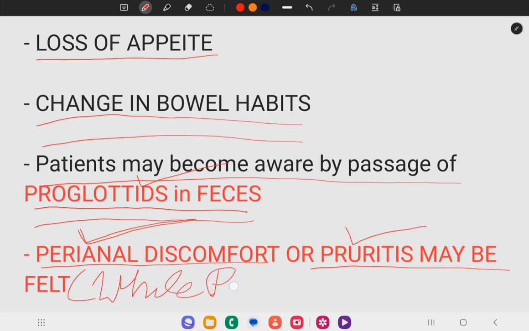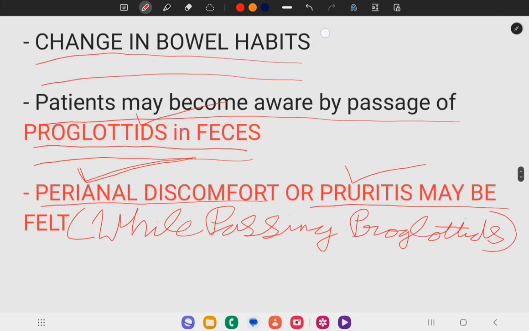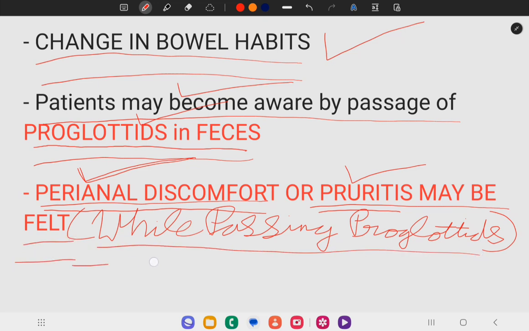We are done with clinical manifestations. I will quickly summarize it, then we will go to the laboratory diagnosis. The majority of cases are asymptomatic. Few patients will experience mild abdominal pain, nausea, loss of appetite, and change in bowel habits, and patients become aware by passage of proglottids in feces. Perianal discomfort or pruritus may be felt while passing proglottids.